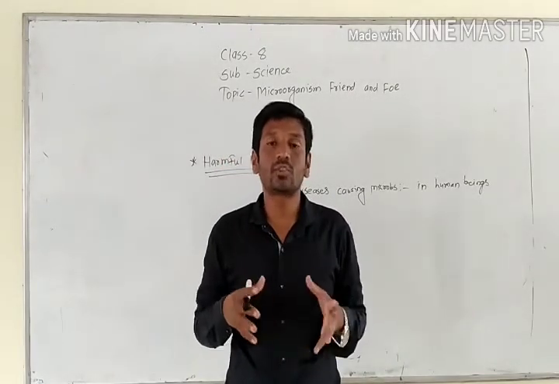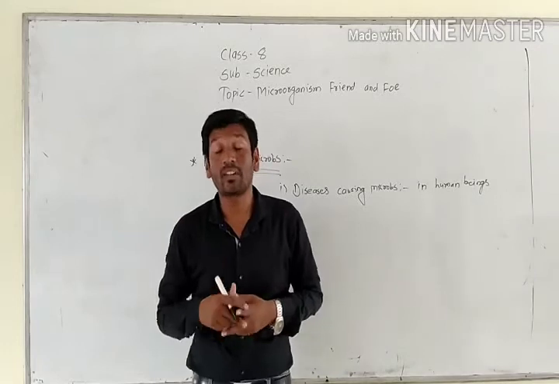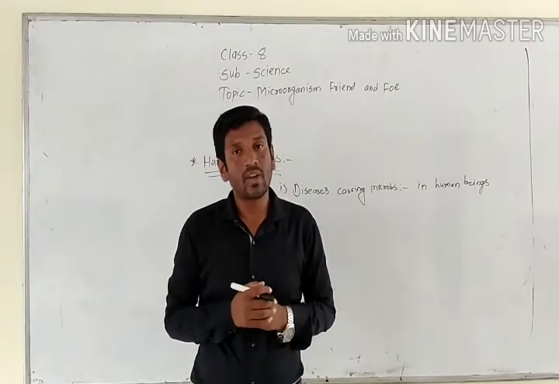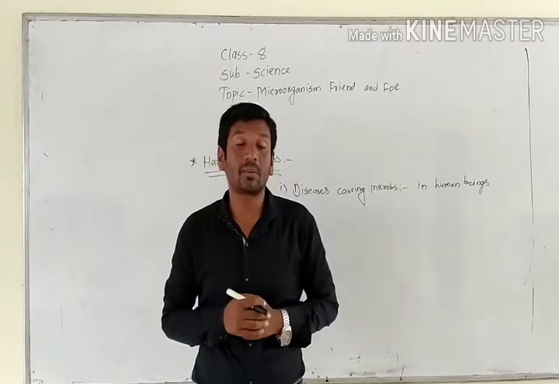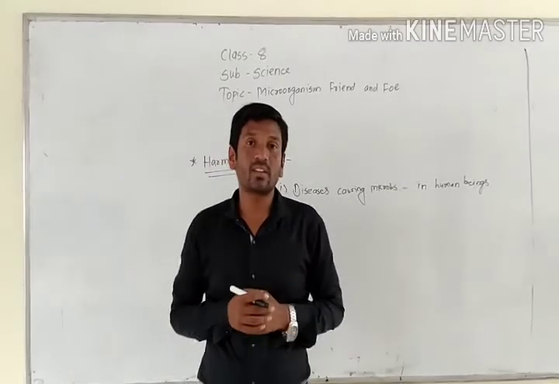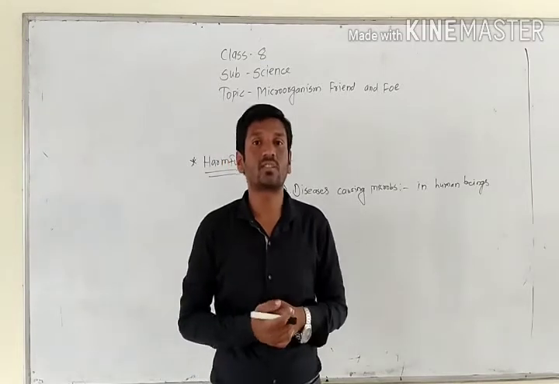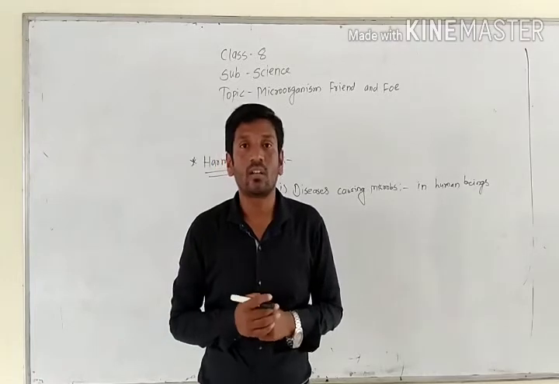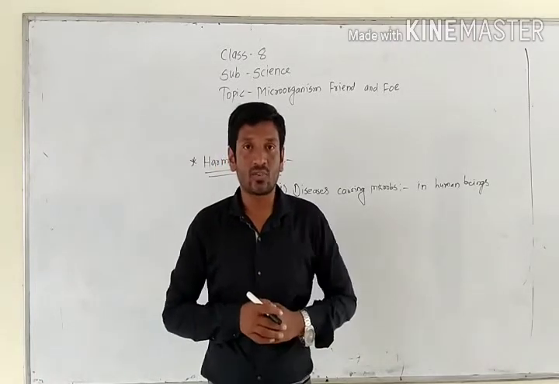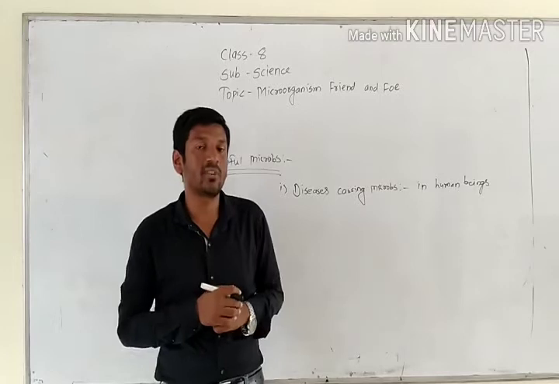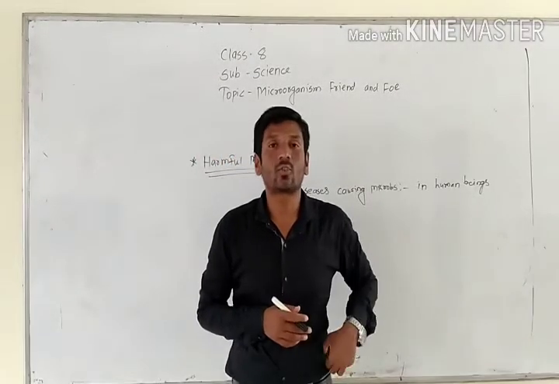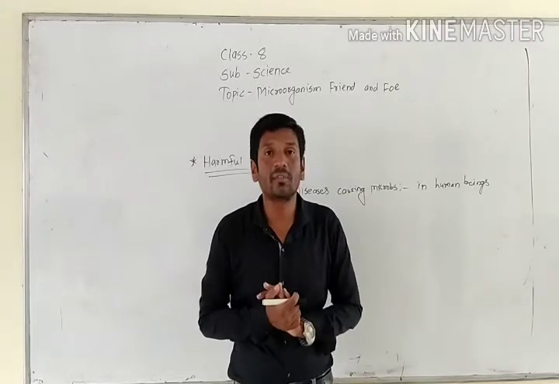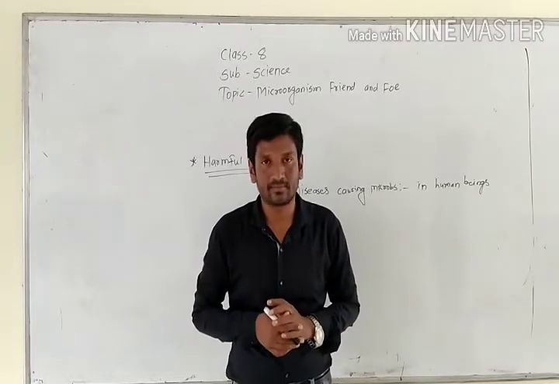So there are disease causing germs in human beings. Mostly they are communicable diseases. Now, what is meant by communicable diseases? We have already learned these in the previous chapters. Communicable diseases are the diseases which spread from one person to another person. Now we are facing a major communicable disease, COVID-19, coronavirus. We are facing it, but we are not calling it a communicable disease, we are calling it a pandemic.